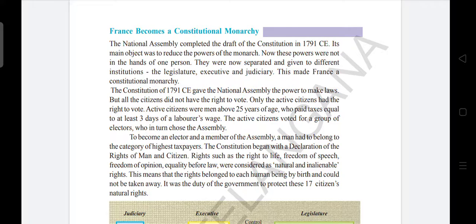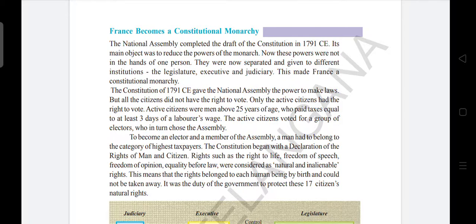So, what is happening here? The National Assembly completed the draft of the constitution in which year? In 1791 CE. Its main objective was to reduce the powers of the monarch. Who is the monarch here? The King. Now these powers were not in the hands of one person. Suppose only the king was ruling, then all the powers would be in one person's hand. But now, as they have drafted the constitution, their aim was to reduce the powers of monarchs.